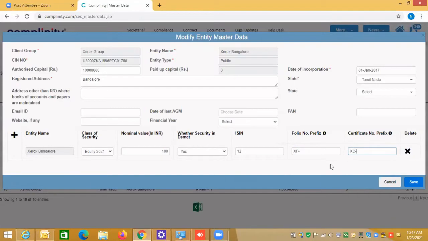It means whenever I am doing any transaction for a person, the folio number will be prefixed by XF hyphen and the certificate number will be prefixed by XC hyphen.